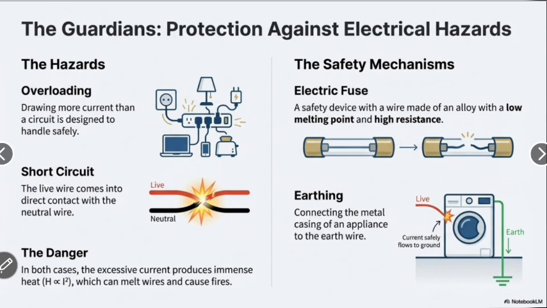The safety mechanism: the electric fuse. A safety device with a wire made of an alloy with a low melting point and high resistance. Earthing: connecting the metal casing of the appliance to the earth wire to save the device.